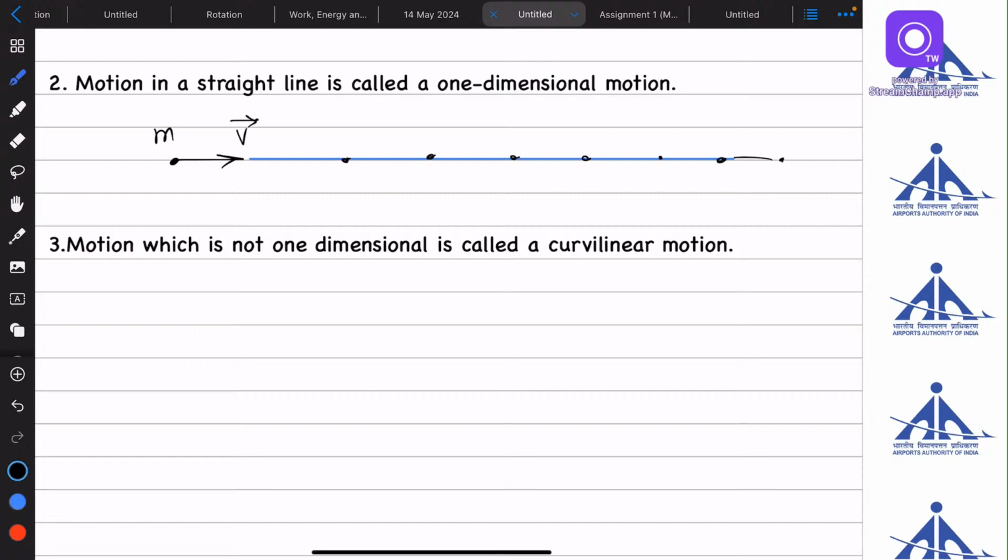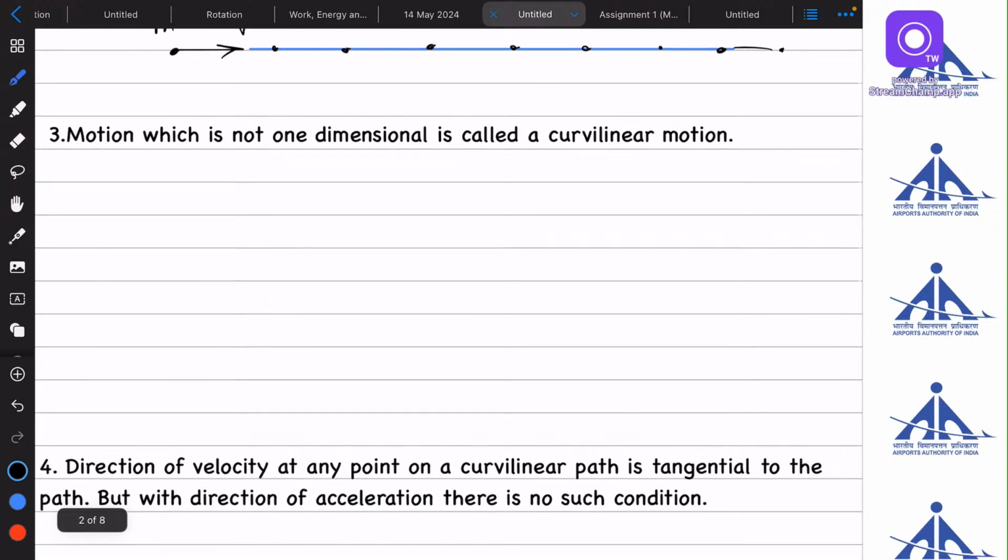That's why this motion is known as motion in a straight line, and another name for this motion is one dimensional motion, or 1D motion in short. Okay, now if the motion is not a straight line, then what can it be? We are actually thinking about that. So let's see.